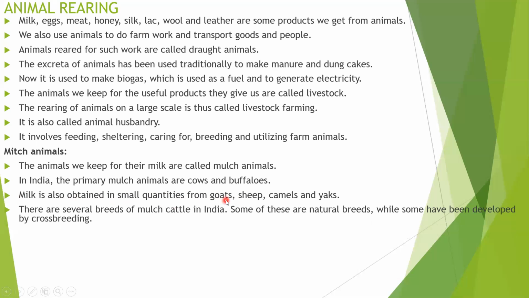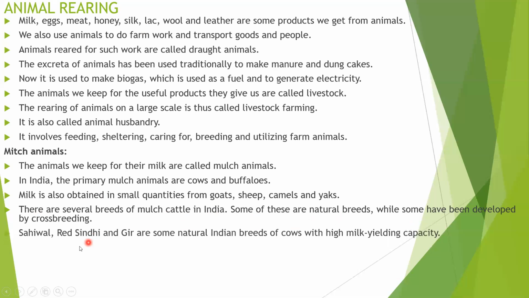These animals are commonly called natural animals or indigenous varieties. Our native breeds are called indigenous breeds and provide very low milk, while exotic breeds provide very high yield. There are several breeds of milch cattle in India. Some of these are natural, indigenous or local breeds, while some have been developed by crossbreeding. The exotic breeds provide a lot of milk.